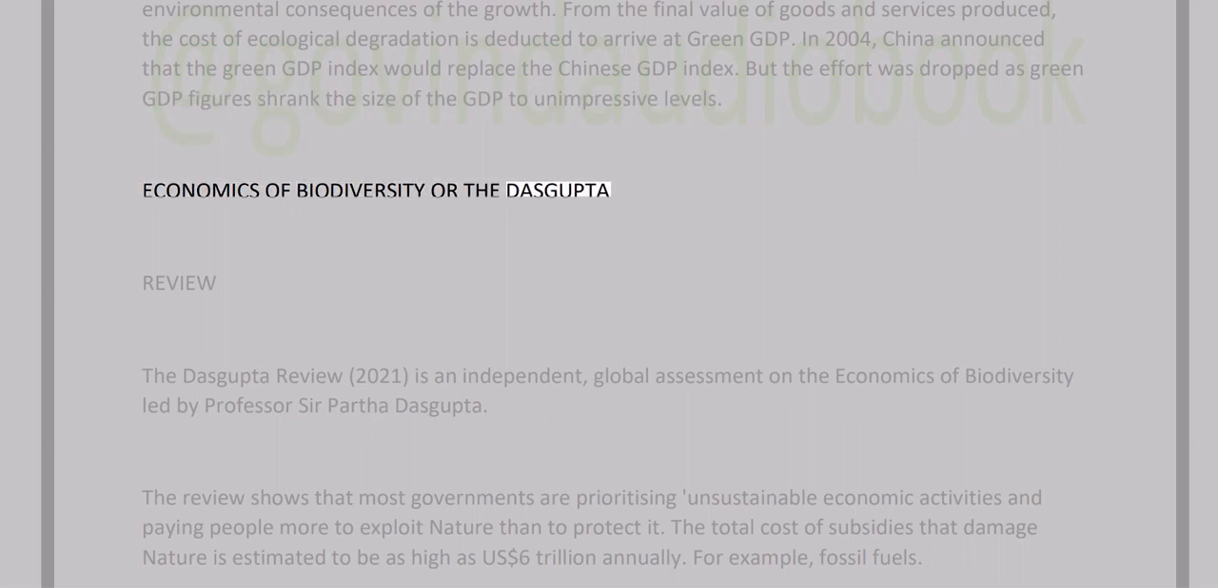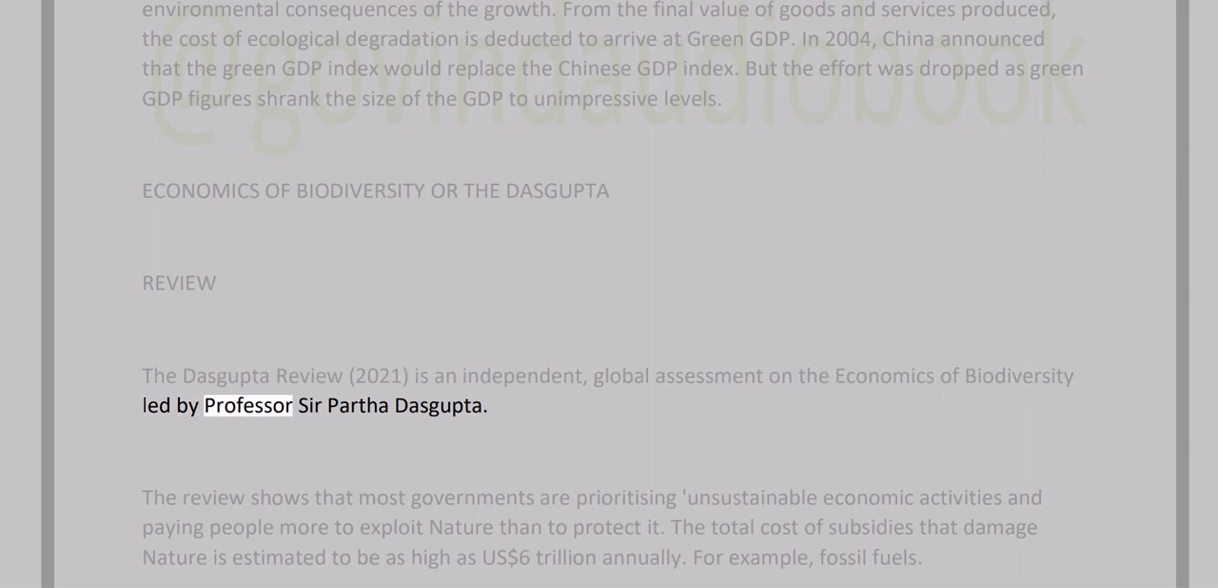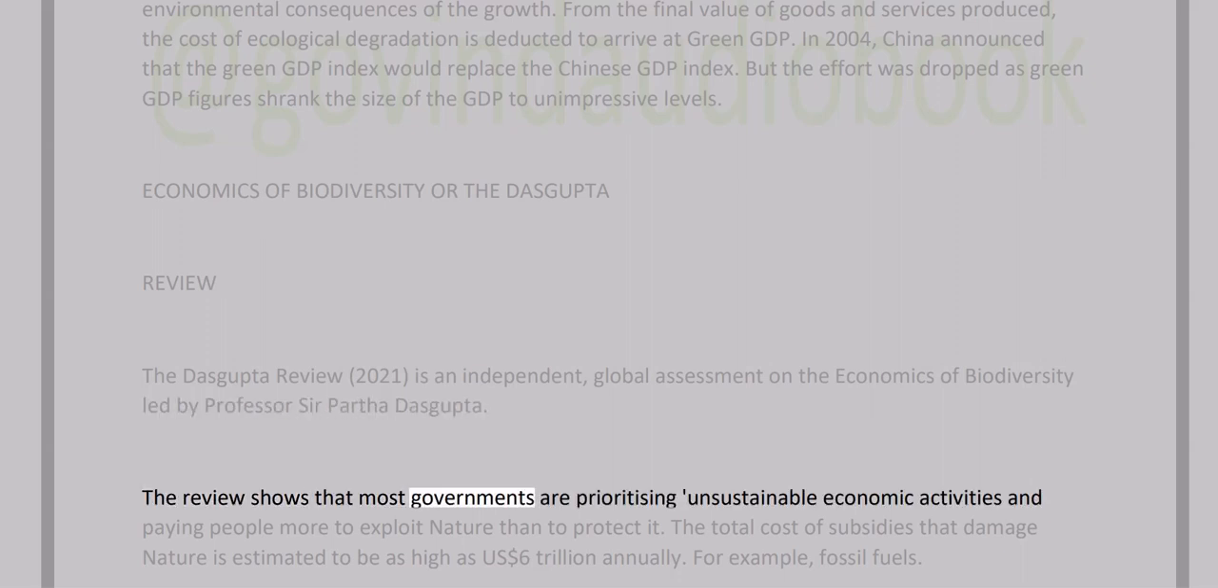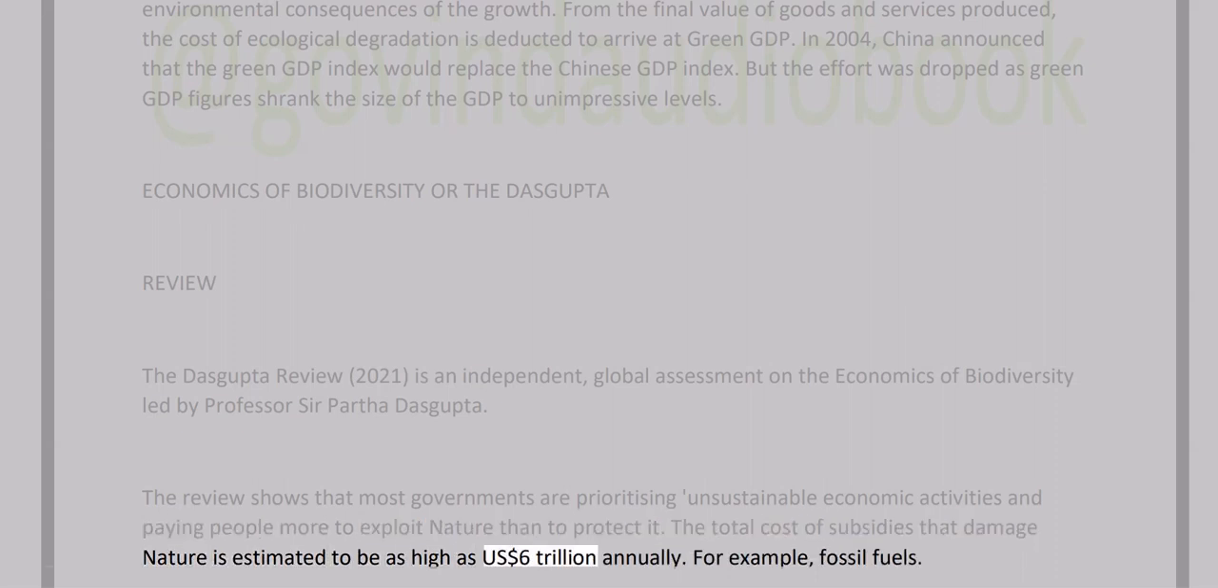Economics of Biodiversity, or the Dasgupta Review. The Dasgupta Review, 2021, is an independent, global assessment on the economics of biodiversity led by Professor Sir Partha Dasgupta. The review shows that most governments are prioritizing unsustainable economic activities and paying people more to exploit nature than to protect it. The total cost of subsidies that damage nature is estimated to be as high as $6 trillion annually.